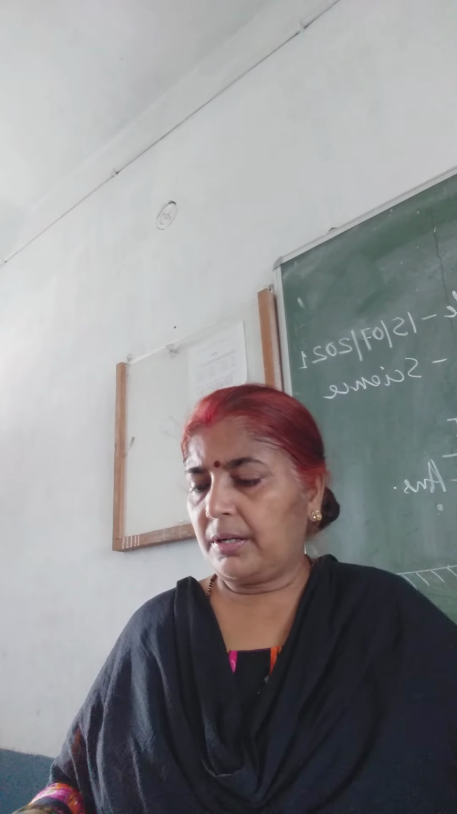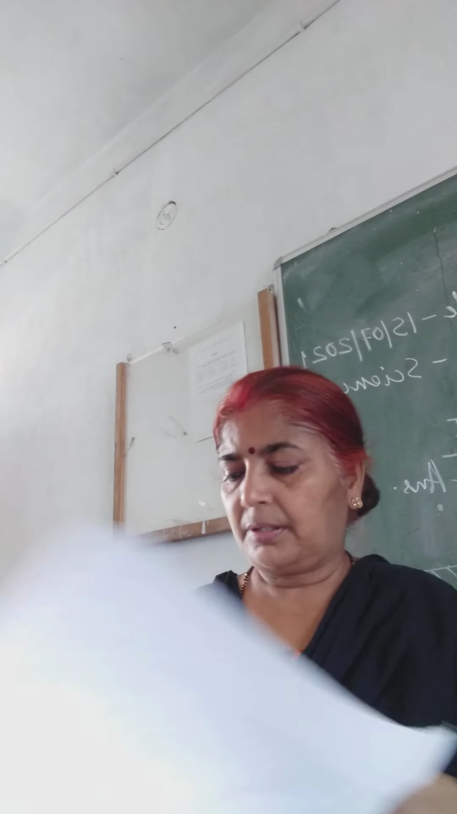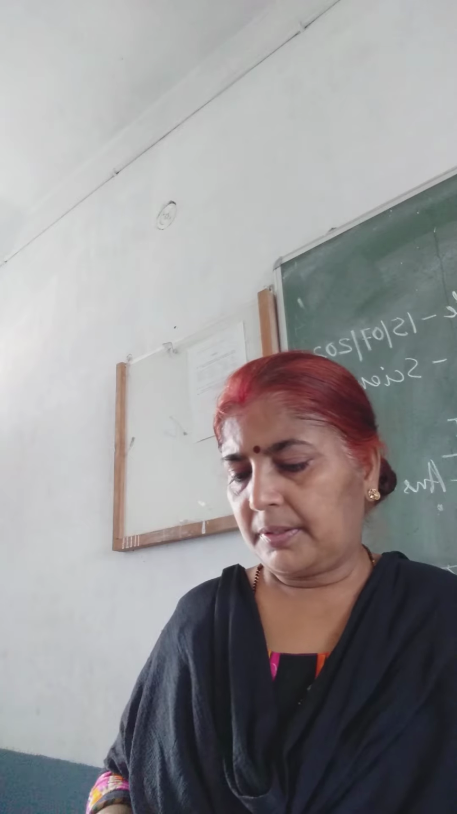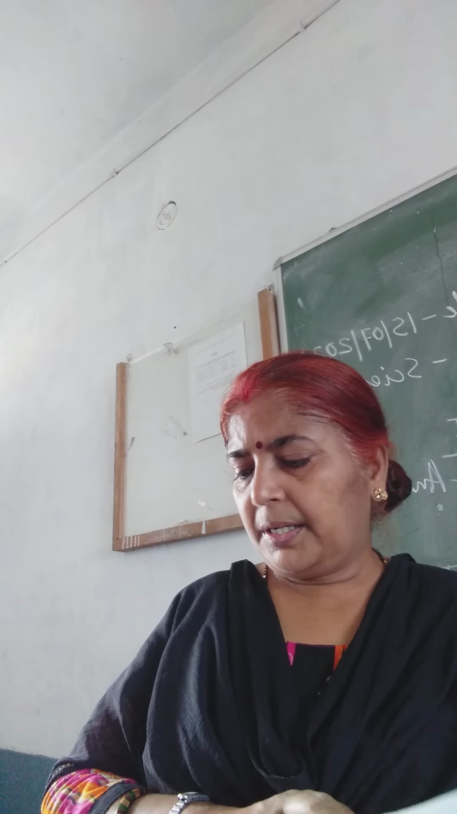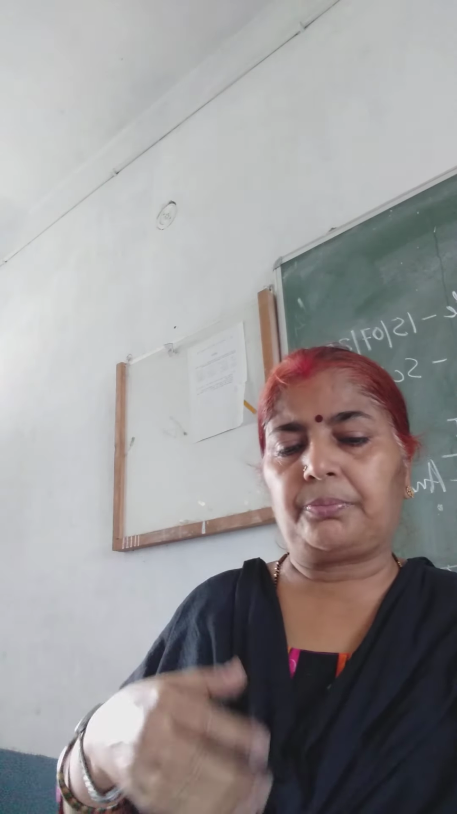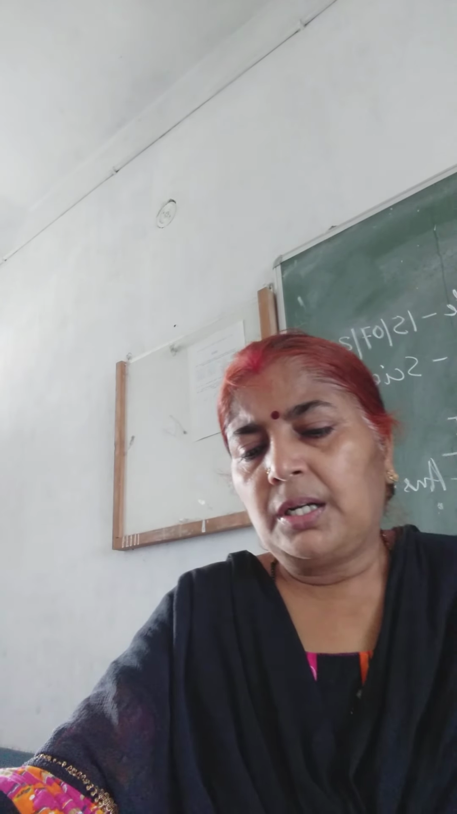It is virtual, erect and diminished. Write down point number 8. Virtual, erect and diminished image will be formed. If you change the position of the object from the mirror, then also the nature, size and position of the image will remain the same. It will be virtual, erect and diminished. Have you done, children? Yes, ma'am. All of you have written? Yes, ma'am. Okay.